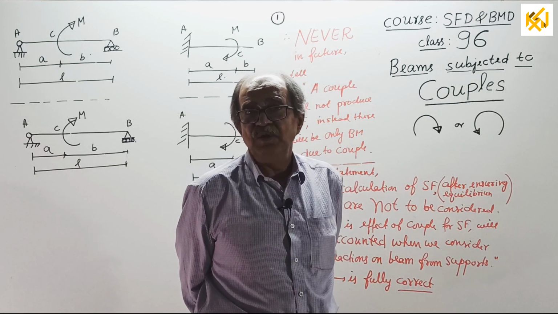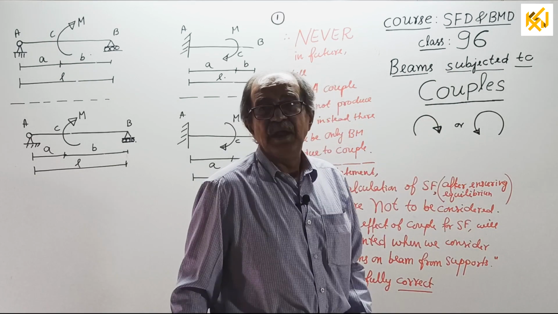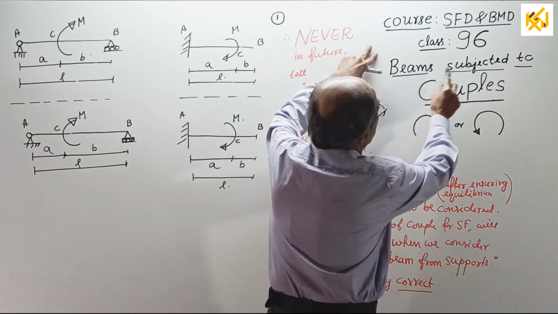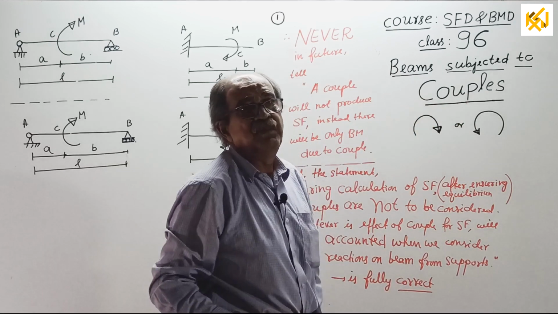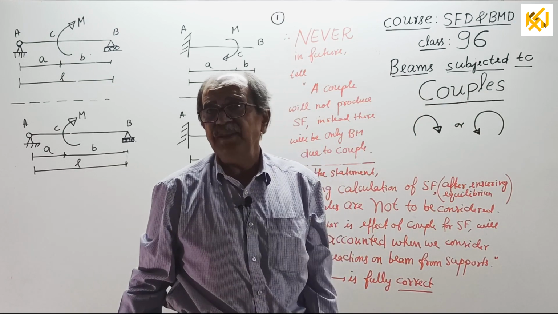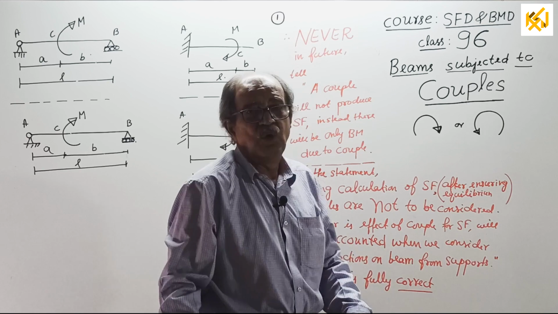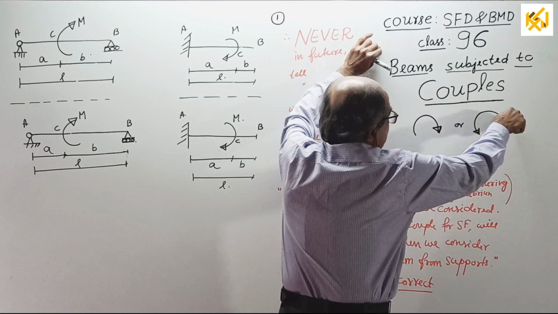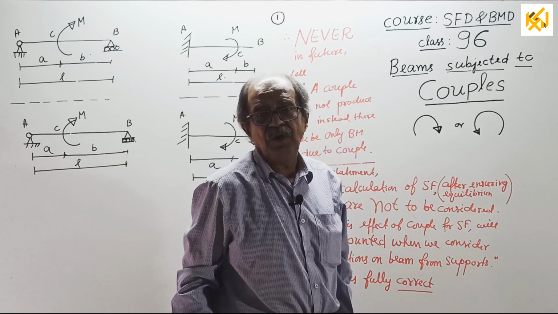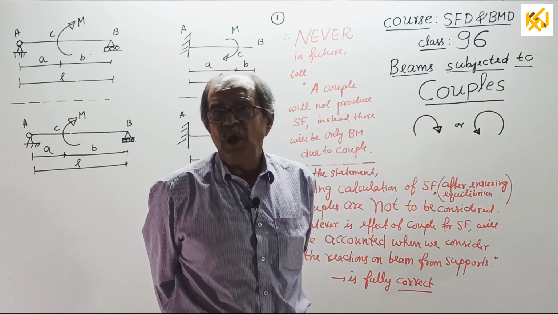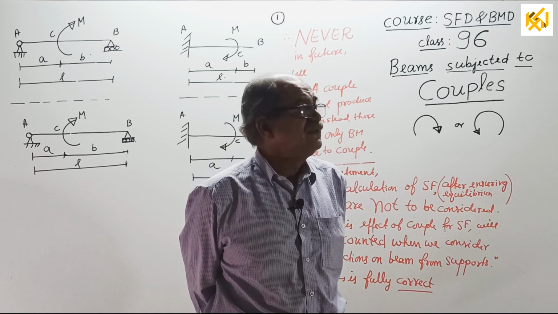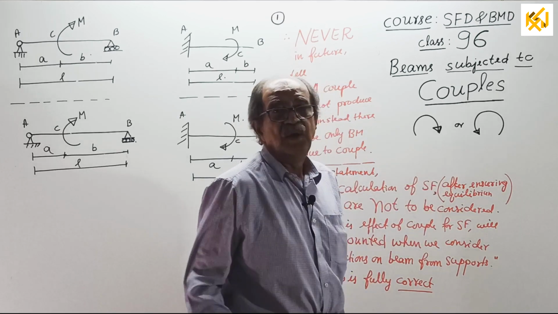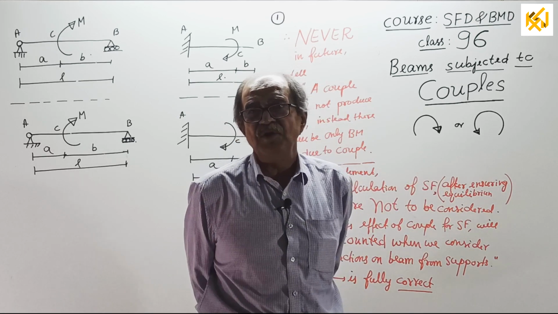As I told earlier, today we are starting SFD BMD when couples are given. So I have written the heading here: beams subjected to couples. Which type of beam will come a little later; actually we are on simply supported beams. That will come when you go to the next part. See, a couple means this way, either this way or this way, it can be clockwise or anti-clockwise. More about couples, how a beam is subjected to a couple, I will tell in the subsequent classes. Now, first the most important concept.